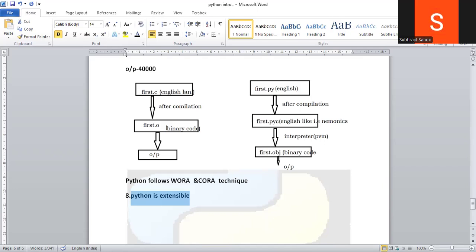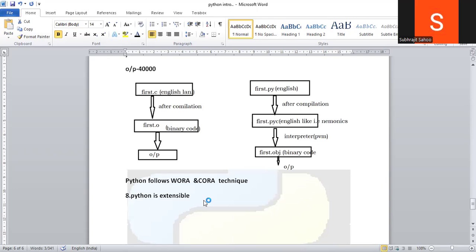That means I can implement this Python programming with Java language also, with .NET language also. But those facilities are not there in C. I can use the Python code in the Java platform also, and Java code in the Python platform also. We can use this. That's why it is extensible.